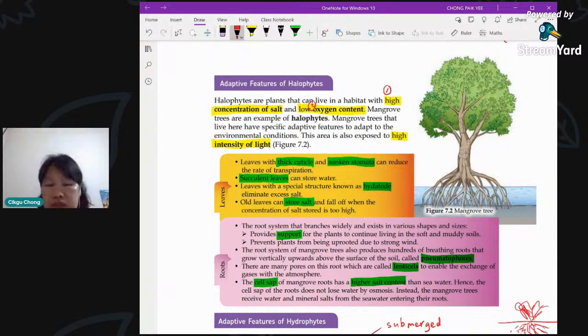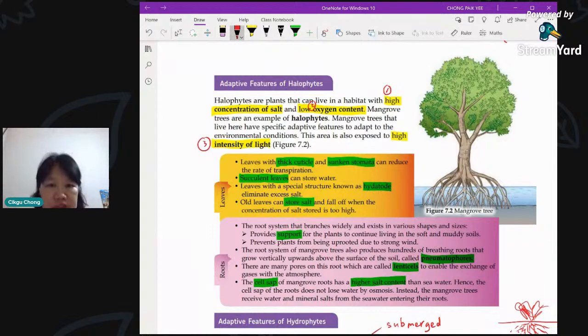Number 3, the seaside is usually quite sunny, which means a lot of sunlight, so it's high intensity of light. These are the 3 existing conditions at the Paya Bakau or swampy area. And most plants, the mesophytes, cannot stay there, because it's too salty, low in oxygen, and too sunny and too hot, so the water will evaporate. The water transpiration will be quite high, so the water will disappear from the plant quite easily. So you have to have special features for these mangrove trees to be able to live there.